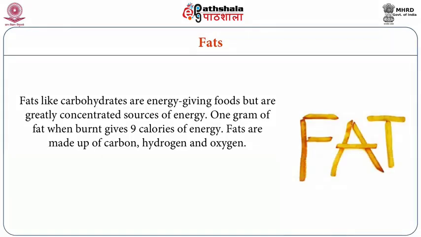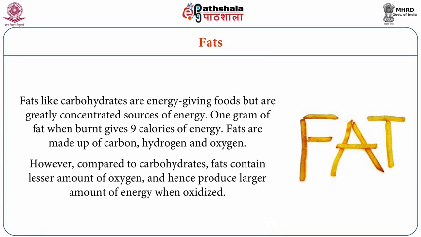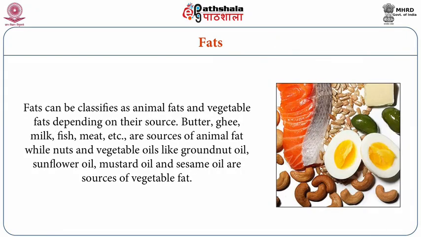So after seeing carbohydrates and learning about proteins, we will now move forward to fats. Fats are again a very major and important constituent in food. Fats are almost similar in composition to carbohydrates. They also contain carbon, hydrogen, and oxygen. However, compared to carbohydrates, fats contain a lesser amount of oxygen, and that is the reason they produce more calories. Fats are classified as animal fats and vegetable fats, depending on the source from which they are procured.